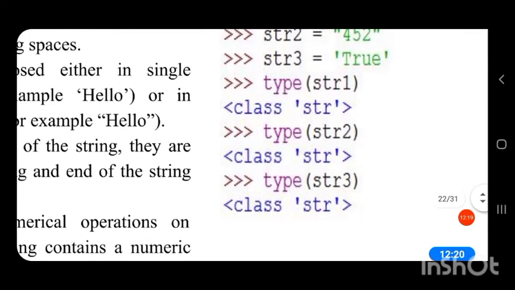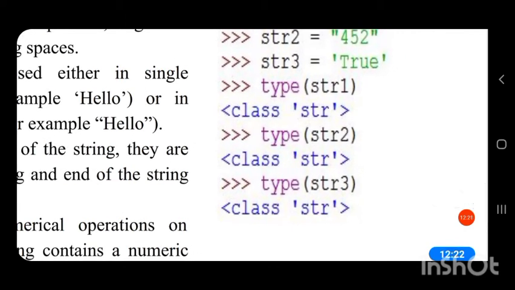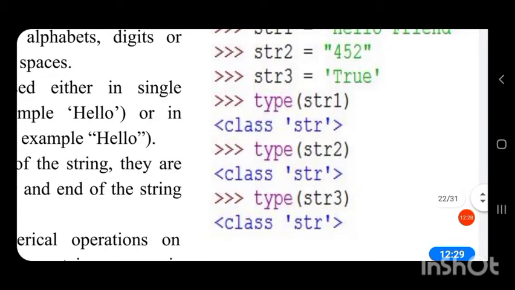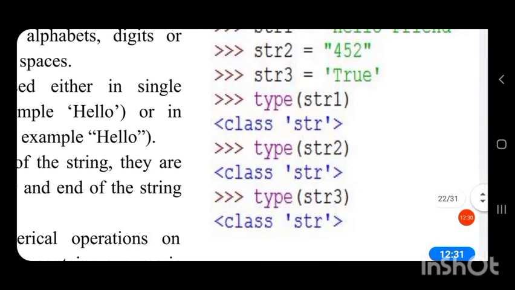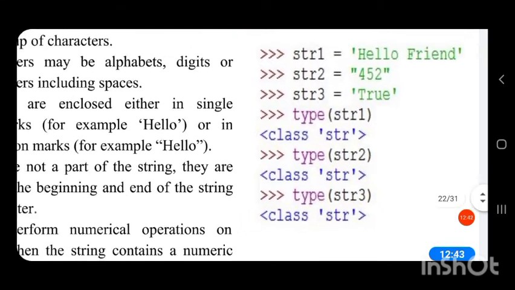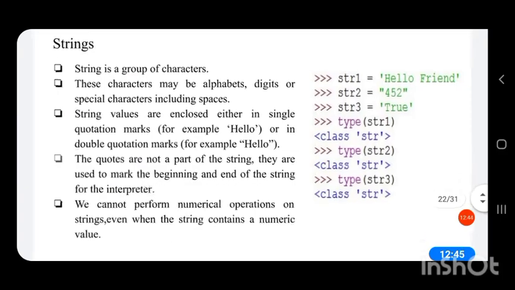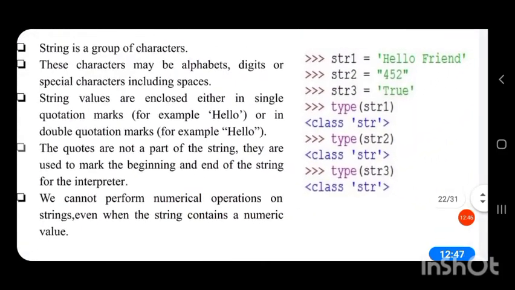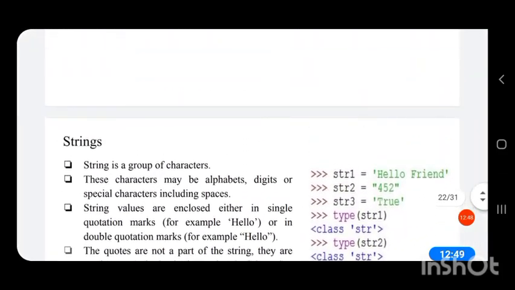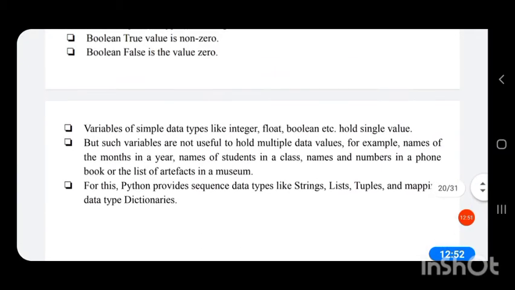Type function is used to return the data type of a variable. If we give the variable inside the type, it will return the data type of that variable. So type of str3 will return the data type of str3. Str3 here is a string because it is enclosed in single quotes. Any value that is enclosed in single quotes or double quotes will be considered as a string.